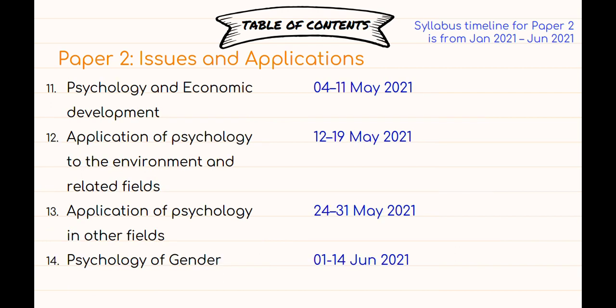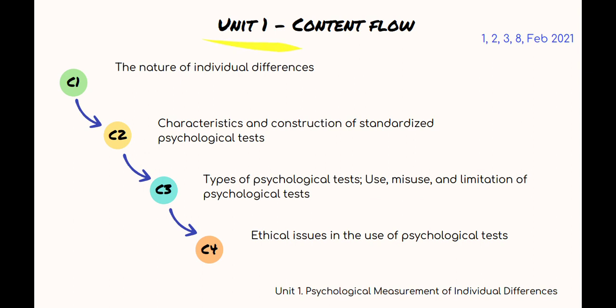Then we go unit wise. So this is paper 2 now. The first unit is psychological measurement of individual differences, and the specific dates would be 1, 2, 3, 8th of February 2021, and you again just need to know that C1 to C4 basically are the class number.